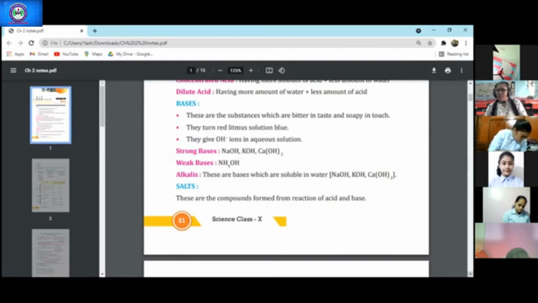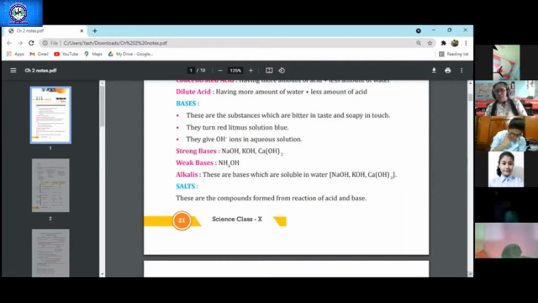Bases may be very harmful because they are highly corrosive in nature, soapy in touch and bitter in taste. Strong bases we are talking about. What are the strong bases? NaOH, sodium hydroxide, the common name for it is caustic soda.